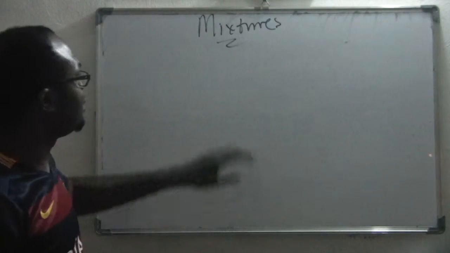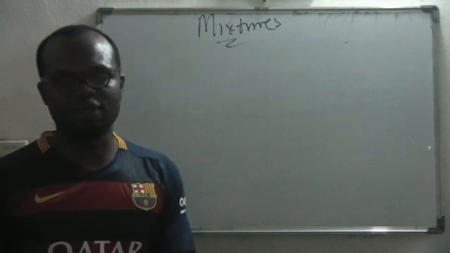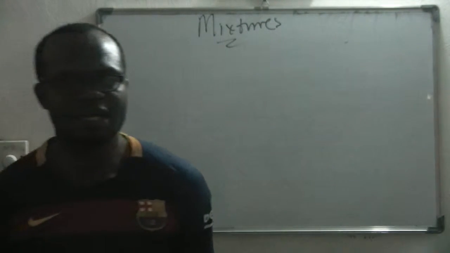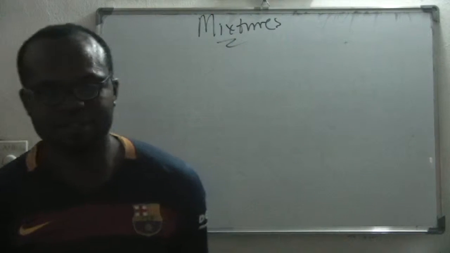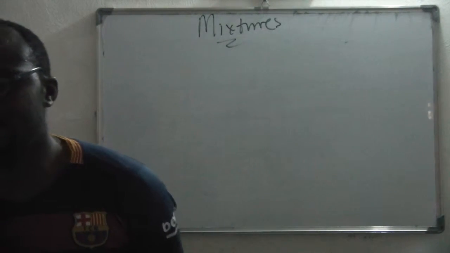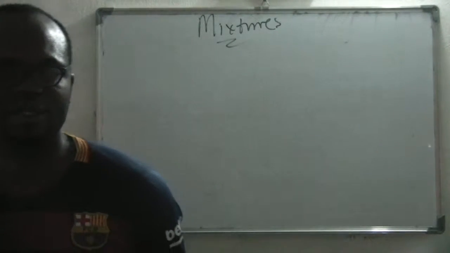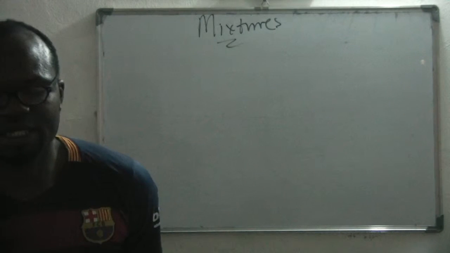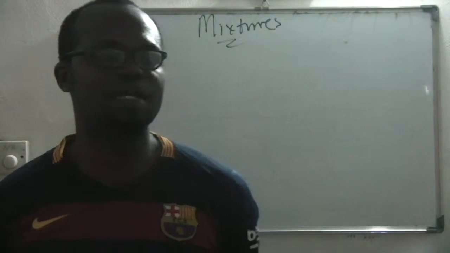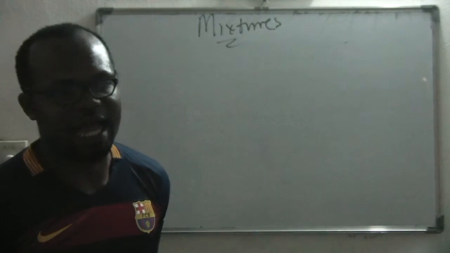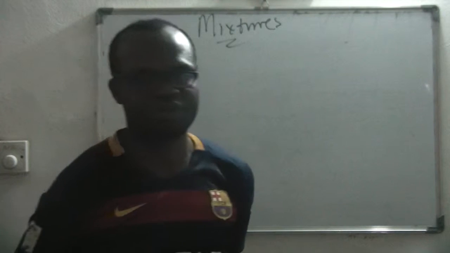Yes, welcome back. Today we are going to be learning mixtures. We've already learned elements. We've learned compounds. And today we are going to be learning mixtures. We say that elements are substances that are in their simplest form, isn't it? Made up of only one substance type. Example is iron. Another example is oxygen. Give me other examples of elements.